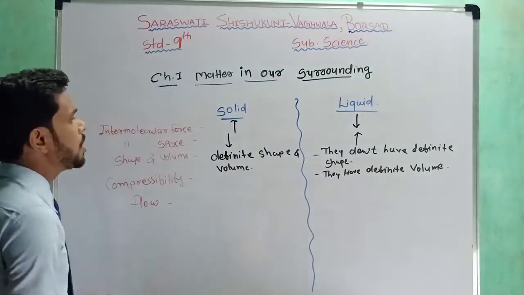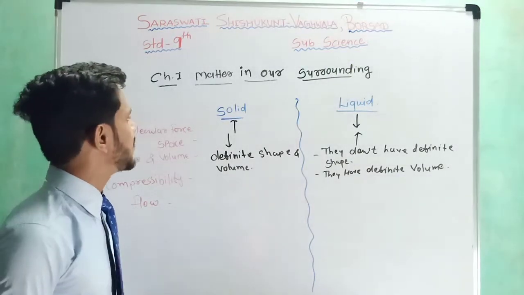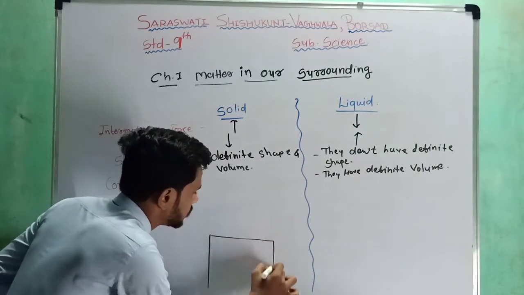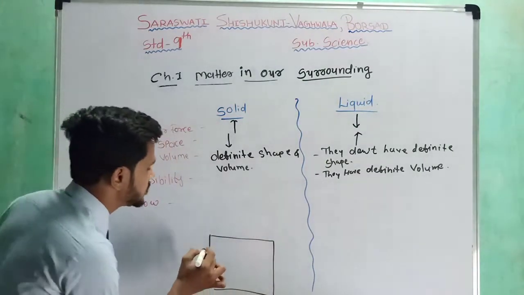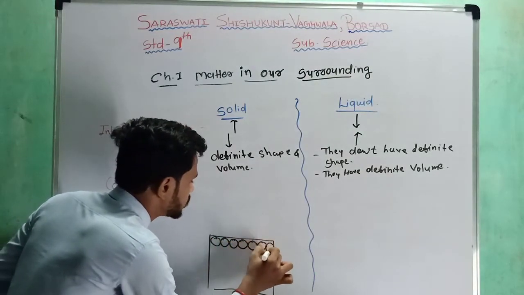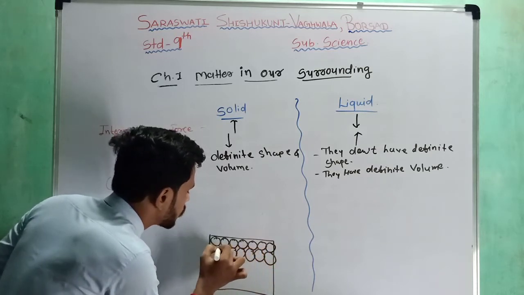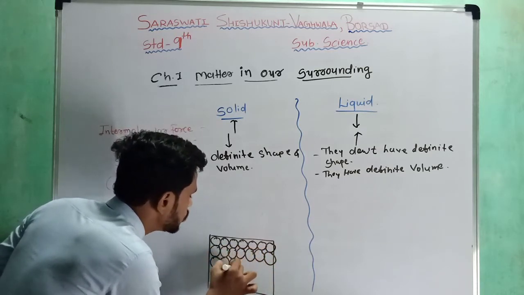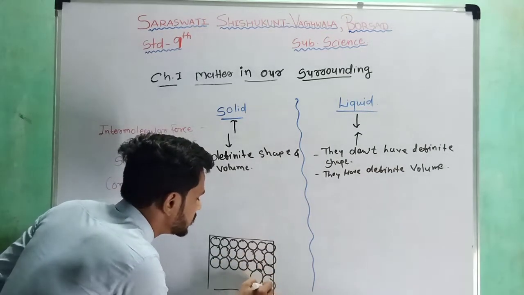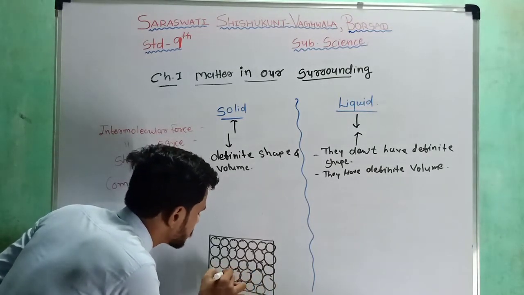Now if you are talking about compressibility, in a solid the arrangement of the particles is very close, as shown in the figure that you can see. The arrangement of the solid particles is very close to each other, and due to this arrangement of particles that are very close in distance, we are able to compress the solid substance.